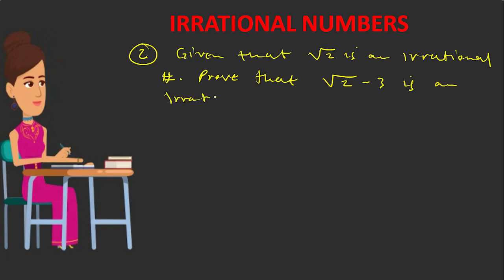So this is also another way in which those questions are being set, and you are expected to know how to go about it. So I'll write solution.